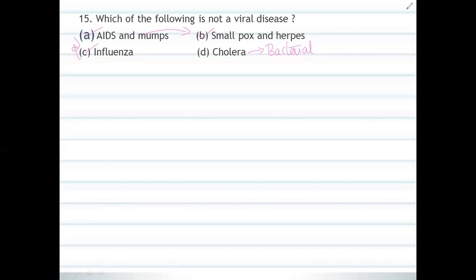As we all know, bacteria will be included in kingdom Monera. So first we will come to know a few pieces of information regarding the cholera bacteria.